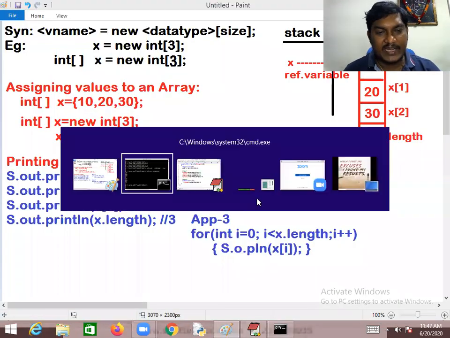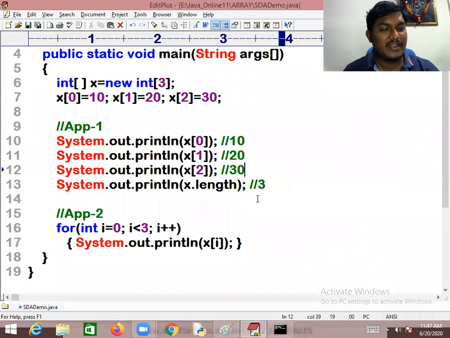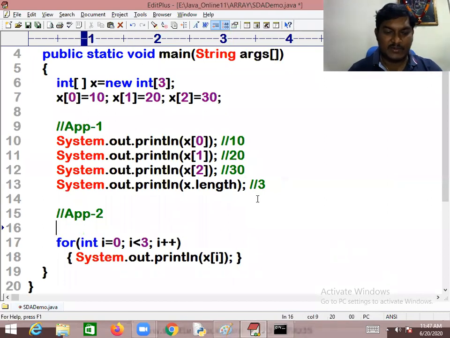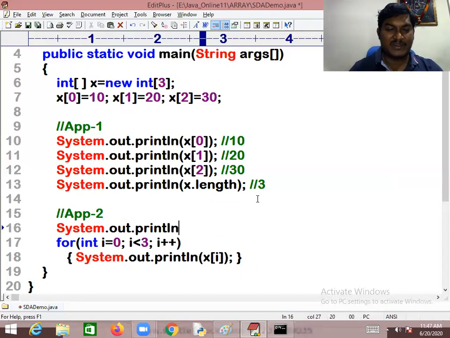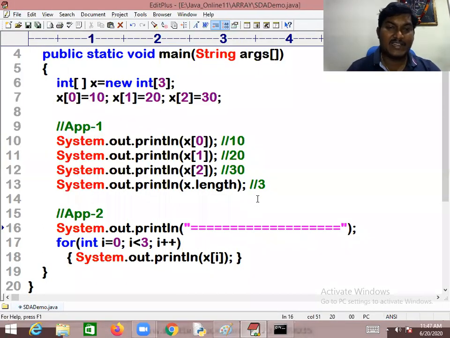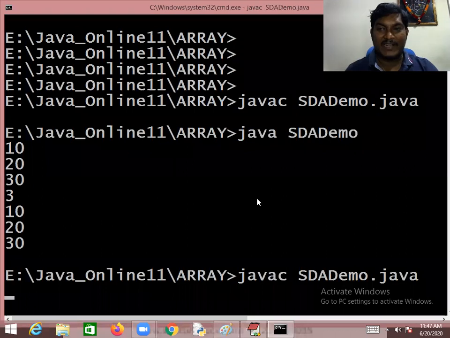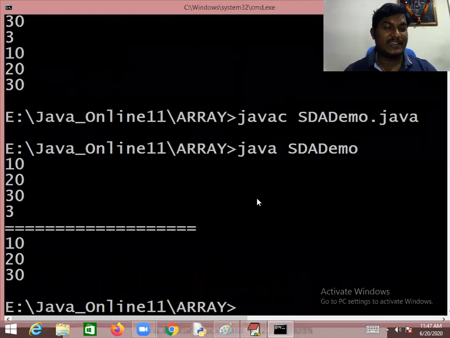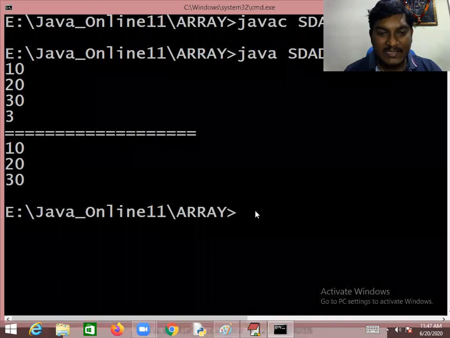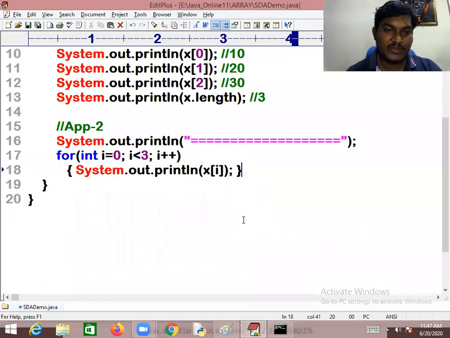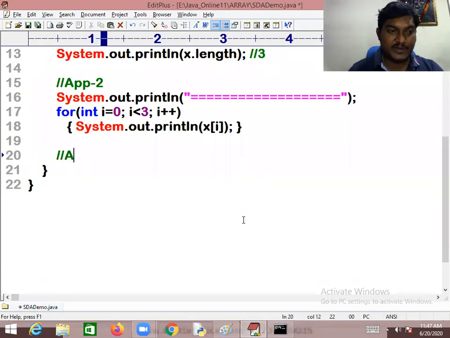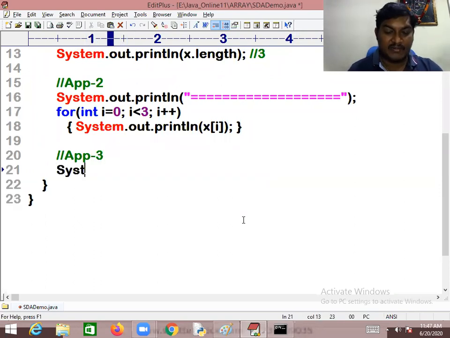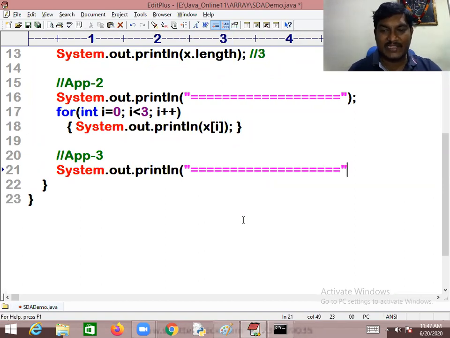Because the first time I used it in the ordinary way, the second approach, if you want, you can also write one small line there, System.out.println, one line I wanted to write. So file and save it. Let me go back to the compilation and let me run this and you will be getting this way. Not only that, as I said, we have different ways to write the code. Even you can write, but approach 3. If you want, you can write like this, System.out.println. I want to give one more line before executing approach 3.